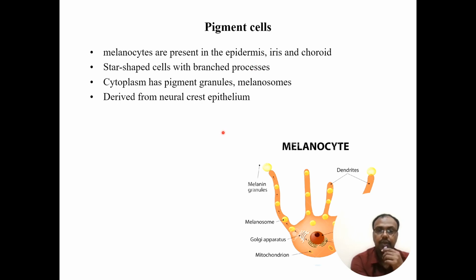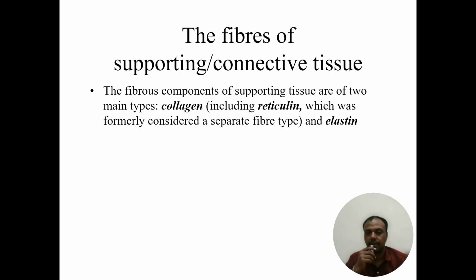Pigment cells are usually called melanocytes. These melanocytes are present in the epidermis of skin, iris, and choroid of the eyes. They are star-shaped cells which have branching processes. The cytoplasm contains pigment granules, which are called melanosomes. These cells are derived from neural crest epithelium. But we will talk about adipocytes in the coming slides.